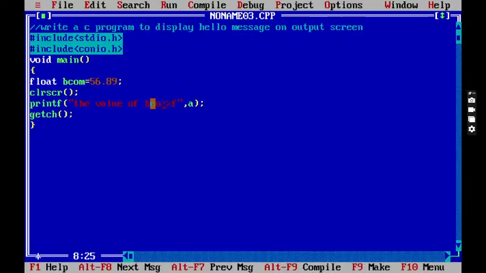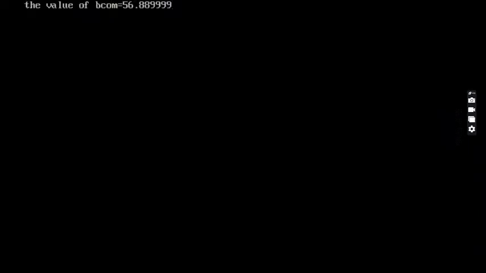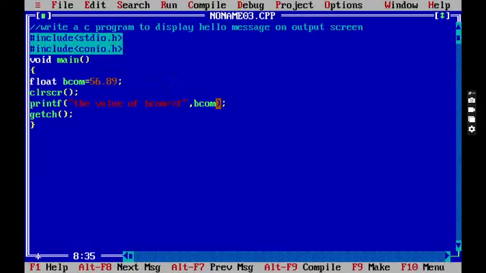The value of BCom is equal to %f. So in place of a, I write BCom. If you write a single letter, it is easy to type. If you write a bigger name, you have to write that bigger name everywhere. All right, Alt plus F9 and Control plus F9. See here. So this is about the concept of the printf statement. I hope everything is clear to you.